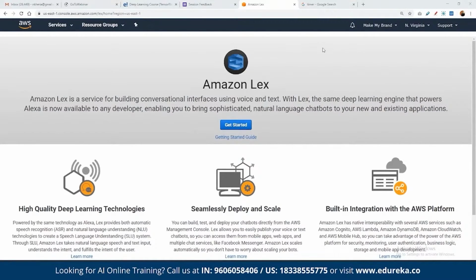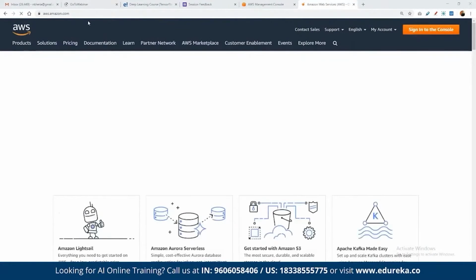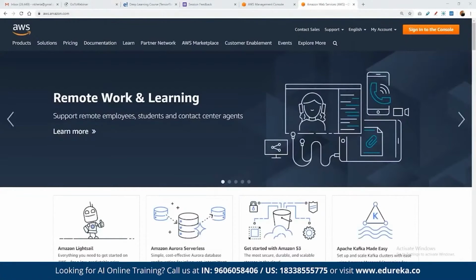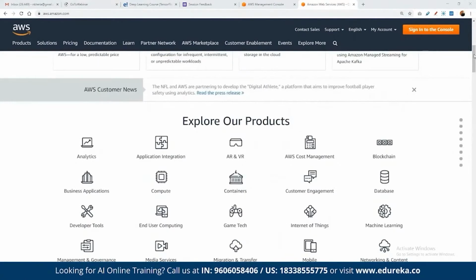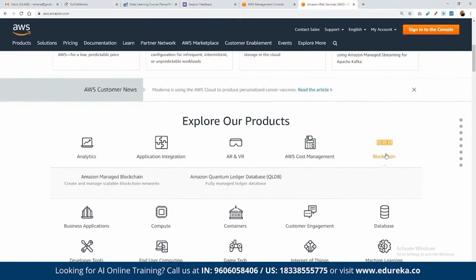And again, if you want to see the list of all the AI-based services, let me showcase what kind of AI-based services are available in AWS. You can simply log in by this link here, called aws.amazon.com. All right, so now here we can see the entire list of all the AI-based solutions. For example, if you want to see what kind of solutions are offered for blockchain, we have AWS Managed Blockchain itself, along with Quantum Ledger Database.